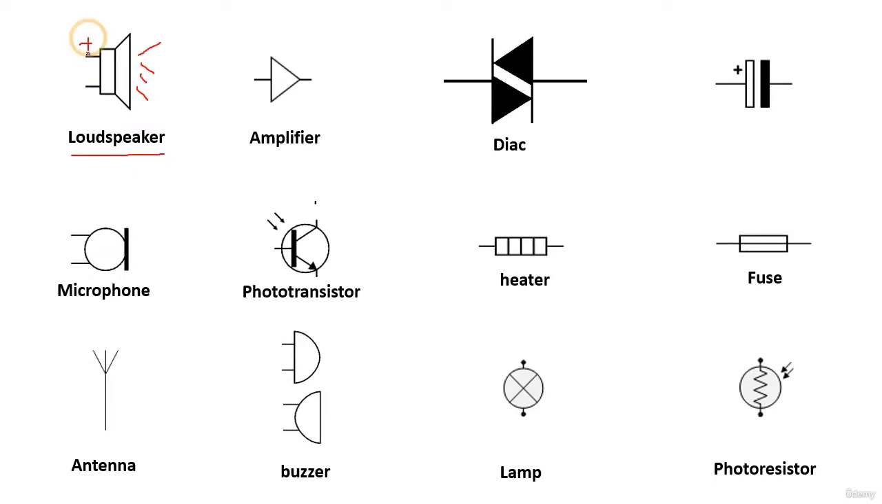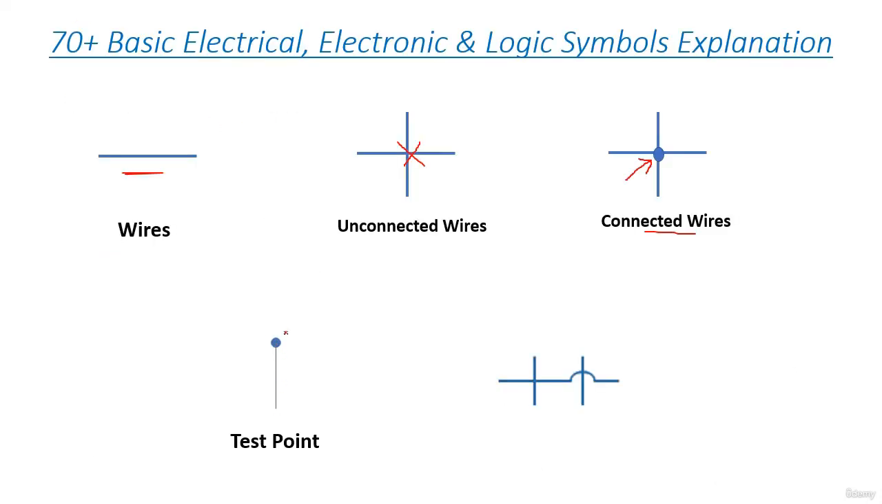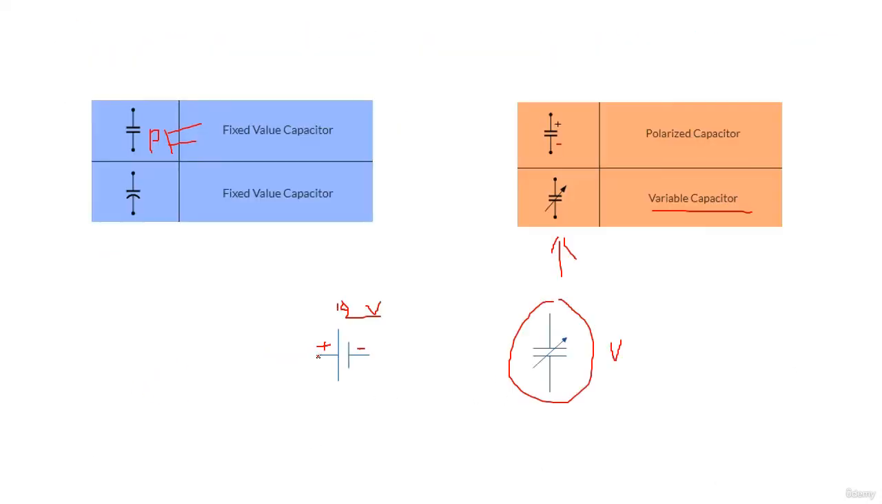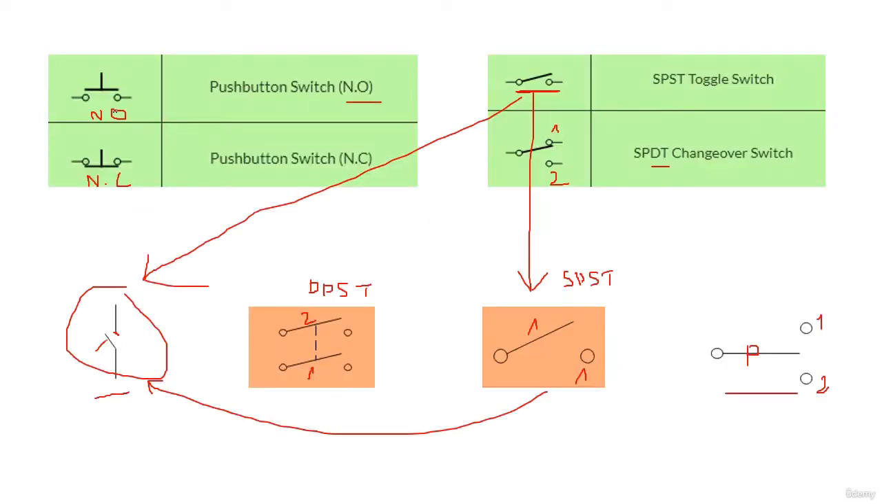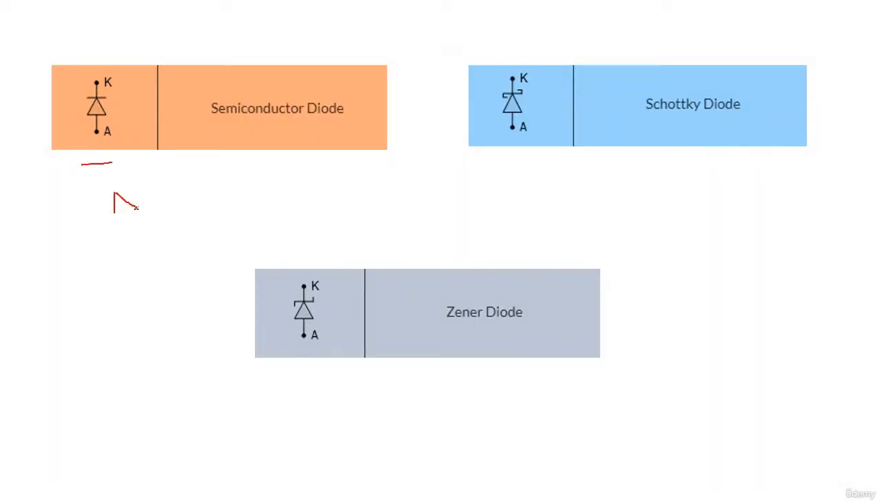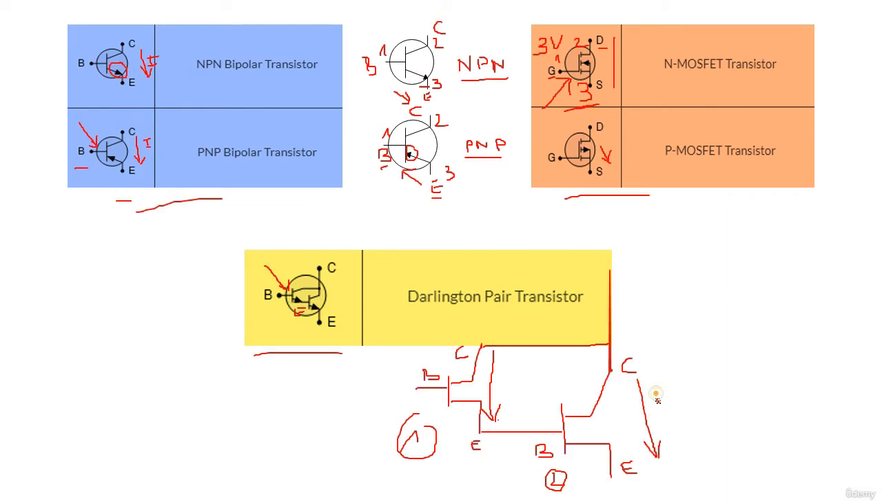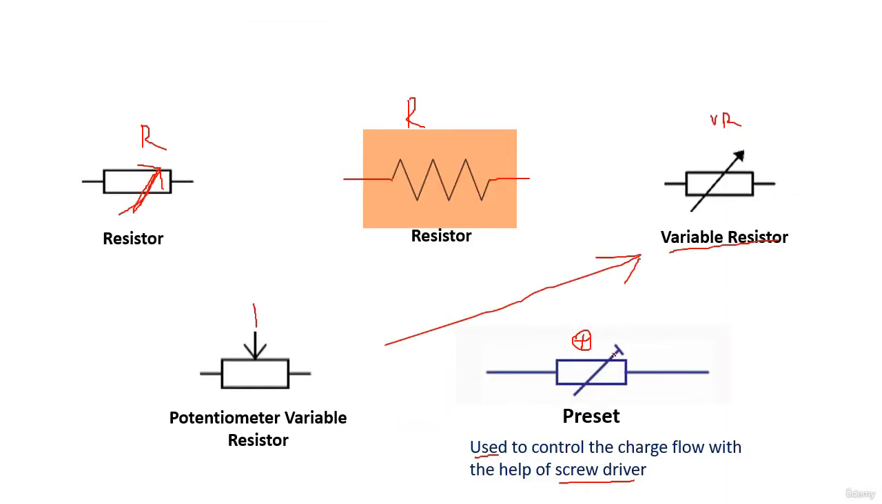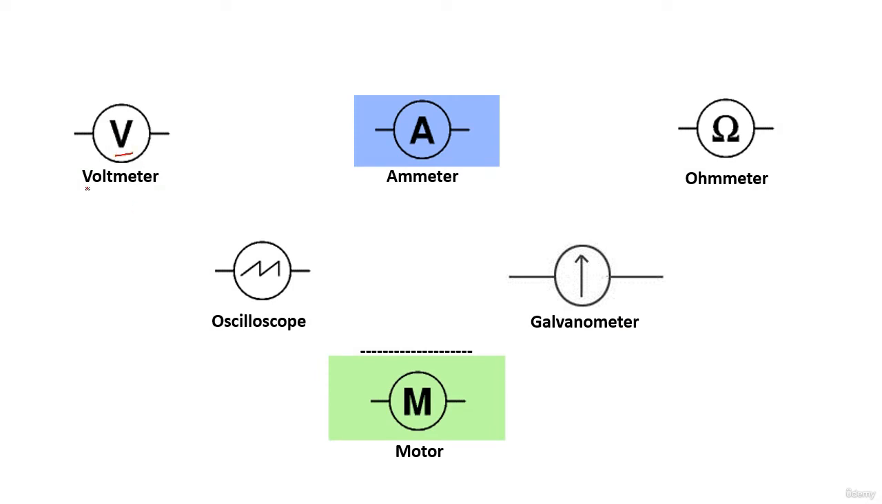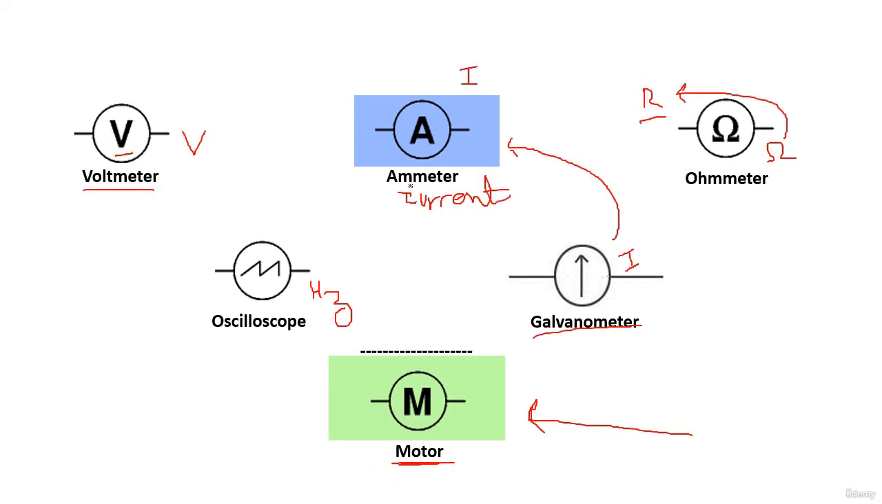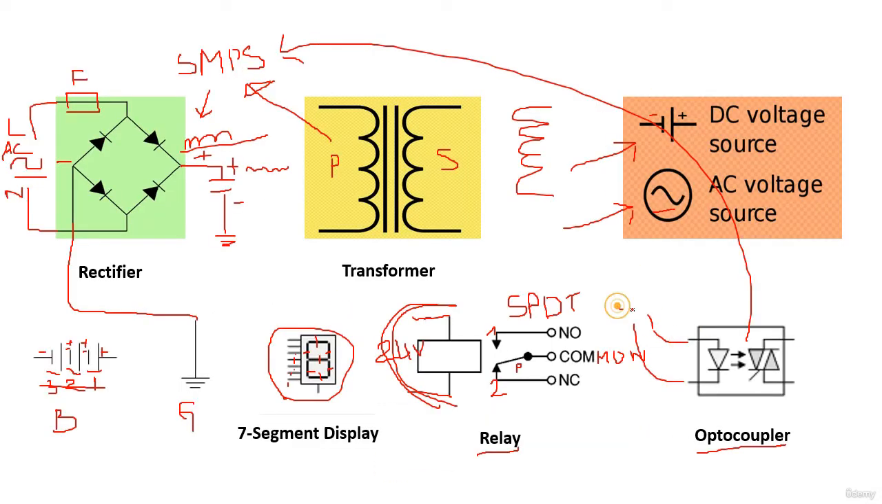In this course, we're going to see 70 plus electronic and electrical symbols that will make you professional in schematic analysis. I'm Ismail. I'm an electronic and computer engineer. I will be your instructor in this course.